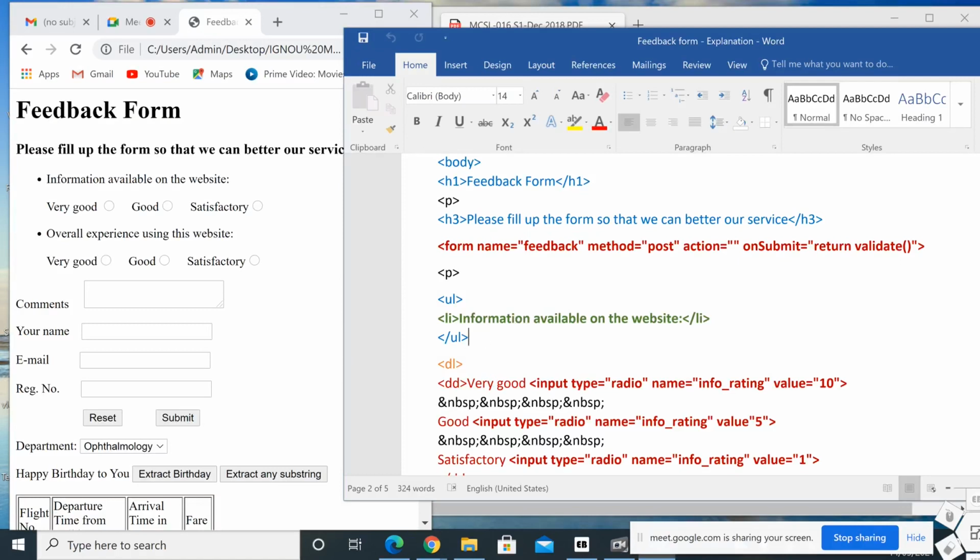So LI means list item, information available on the website, colon. Then what will happen? UL means it will put this bulleted symbol, and the list item.